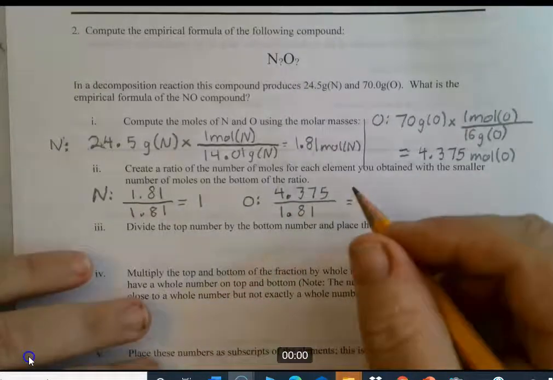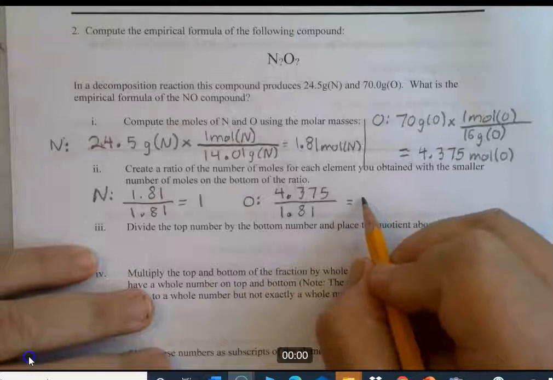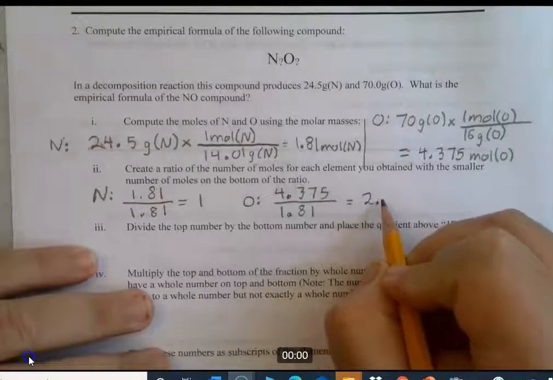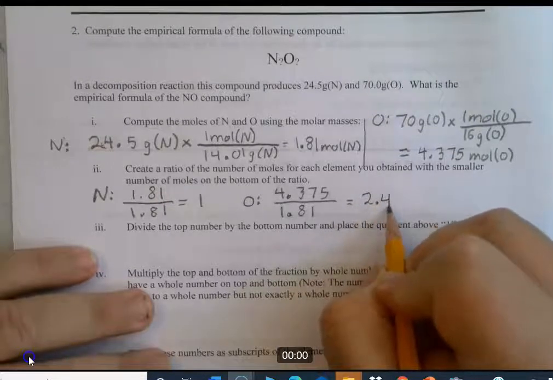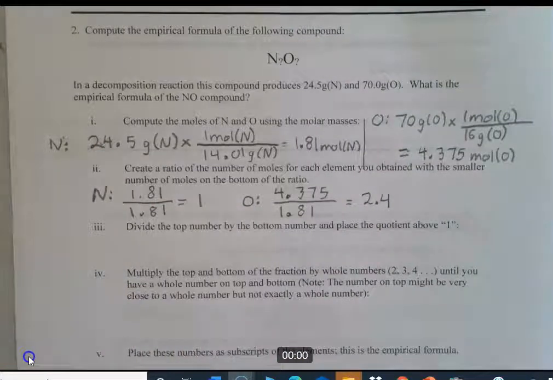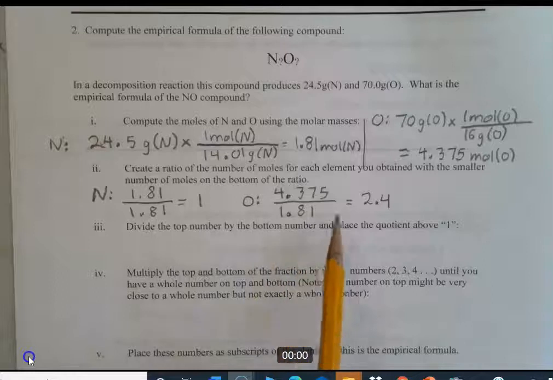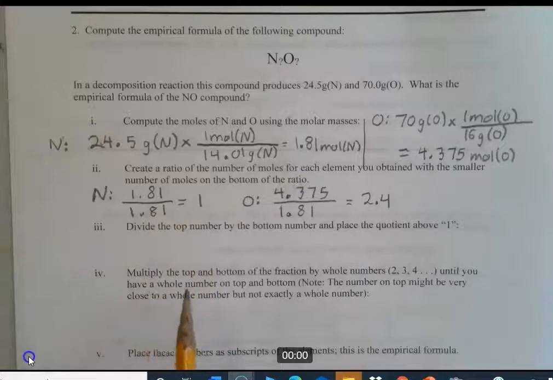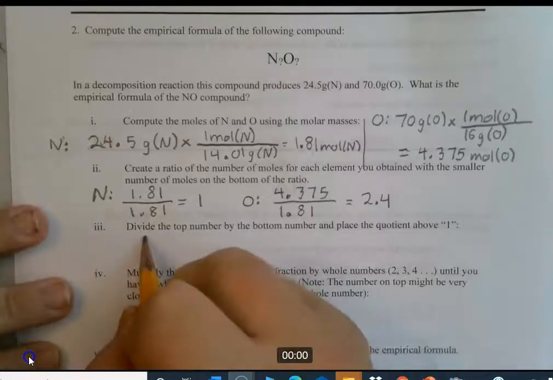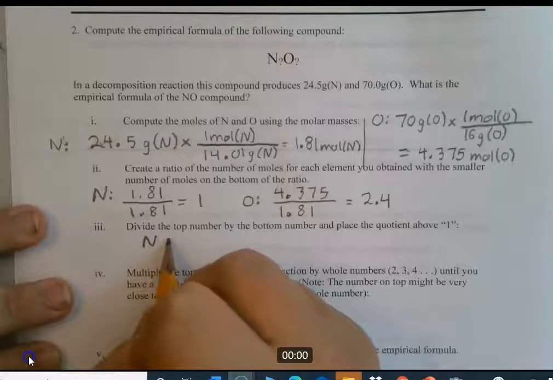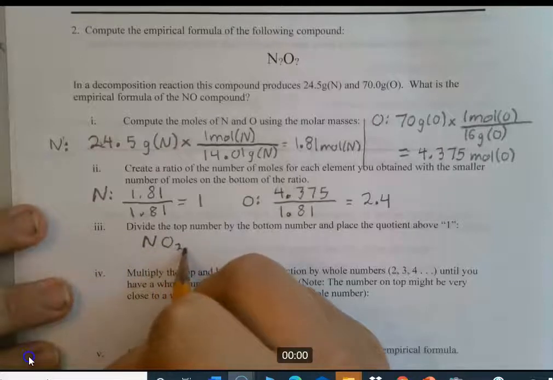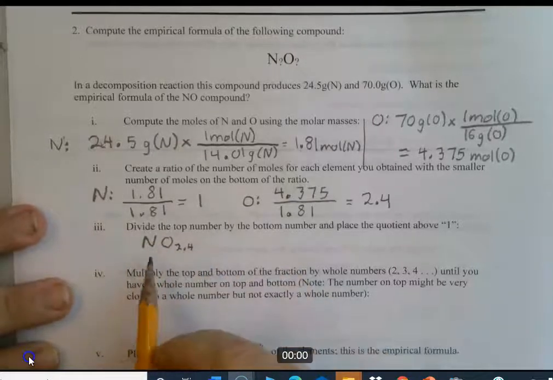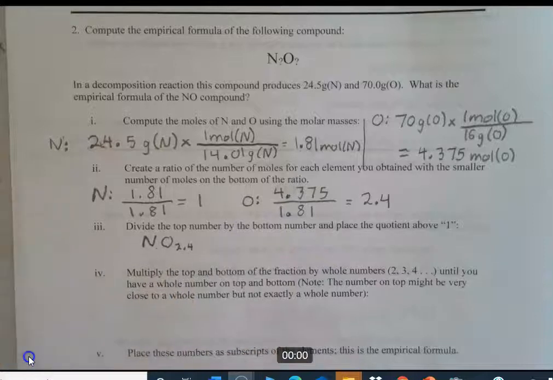And that's going to give us 2.41. Let's just call it 2.4. We're going to call that 2.4. So we have a ratio of 2.4 oxygen atoms for every 1 nitrogen atom. So we could write that as NO 2.4, 1 nitrogen for 2.4 oxygen.